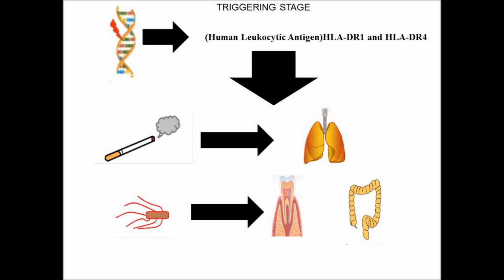Porphyromonas gingivalis occurs in the gums, but other pathogens occur in the gut. The gut bacteria and also the Epstein-Barr virus, that is EBV. These pathogens act as an environmental factor for the production of rheumatoid arthritis along with our genetic factor.